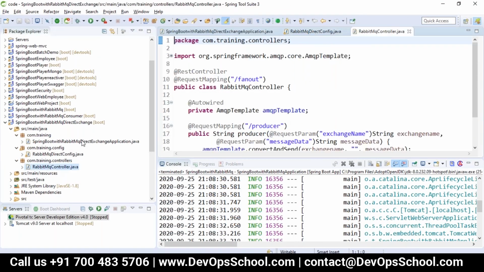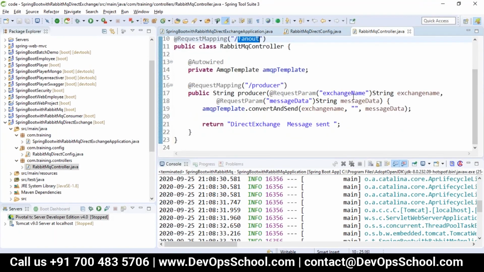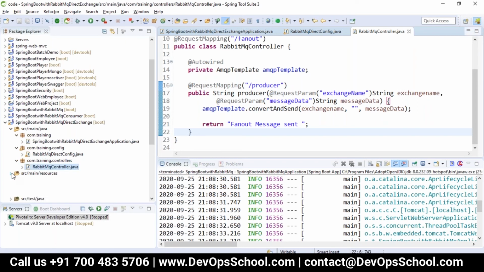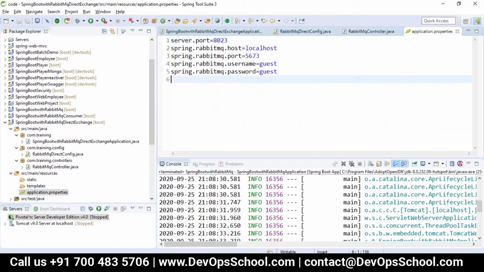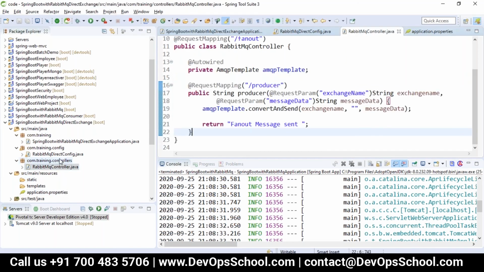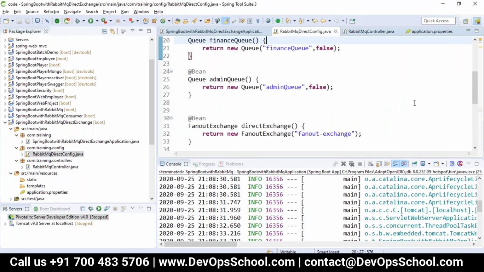Then in the RabbitMQ controller, you can see the fan out, which uses the AMQP template. Again, we are producing with the exchange name and the message data. In that case, I guess it will be fan out message sent. It will not look into the routing key. If you see here, we have not configured any routing key. We need not specify it here, because even if you specify it, it will be ignored. It will be binding to all the queues which are present.